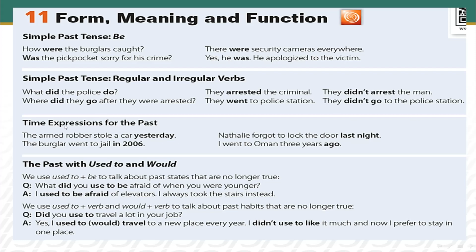We use some time expressions for the past, the markers of the past. As we learned before, yesterday is one of them, last, ago, and in plus a year. Examples: the armed robber stole the car yesterday. Natalie forgot to lock the door last night. The burglar went to jail in 2006. I went to Oman 3 years ago.